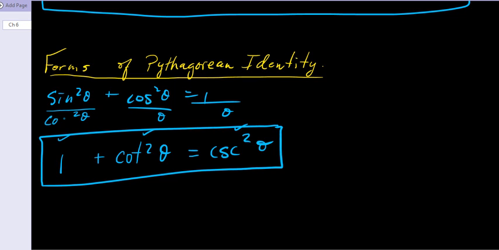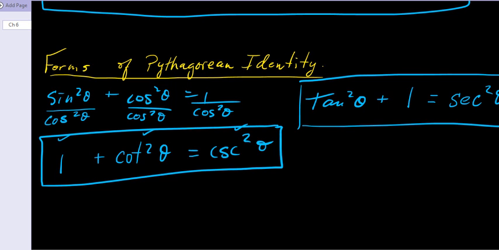Okay, so if I divided by cos squared theta, cos squared theta, and cos squared theta, what would I get? I would get sine over cos is tan squared theta plus 1 equals secant squared theta, and that is also an identity there that you can always take to the bank.